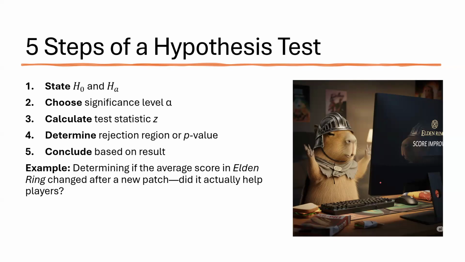Let's say a new patch in Elden Ring claims to improve the average player score. You gather sample data from dozens of players before and after the patch. After running your hypothesis test, if the evidence shows a significant increase in scores, you conclude that yes, the patch likely worked. If not, you fail to reject the original claim. Maybe the patch didn't help as much as advertised.